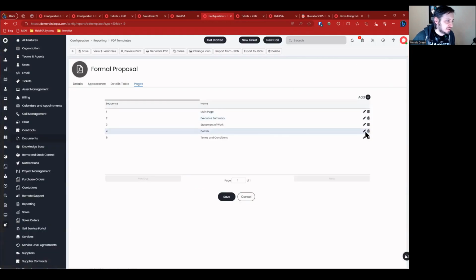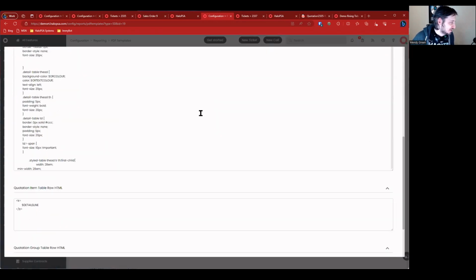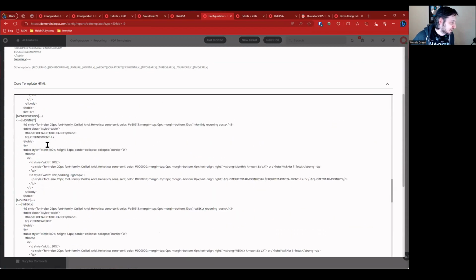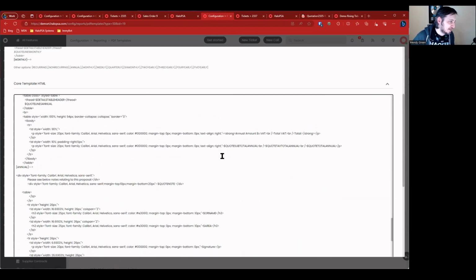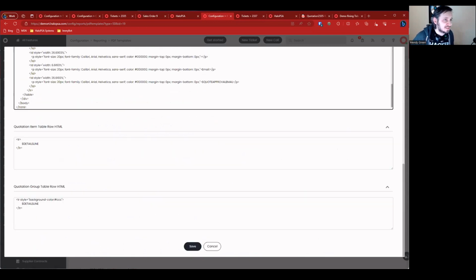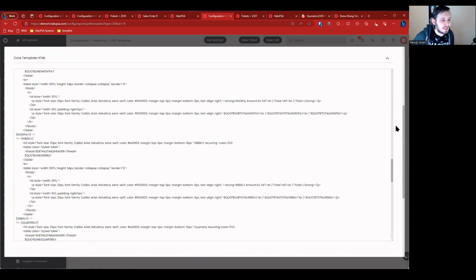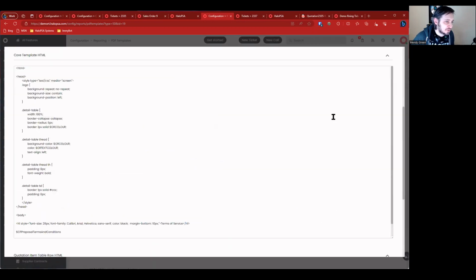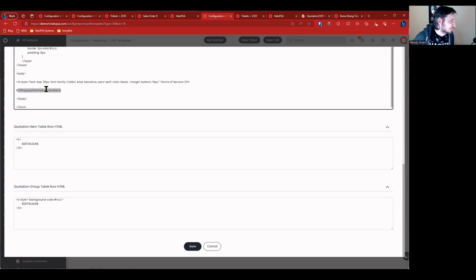I'm very curious. Our details is going to be our standard details, probably where we have our table created, right? So this is doing our table, our quote line monthly, and so on and so forth. It's breaking out all the different types of pricing and line items. Let's go ahead and scroll back up and close this out. And then our terms and conditions will likely be that terms and conditions field right here, proposal terms and conditions.